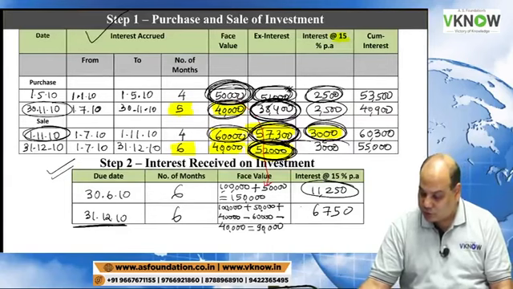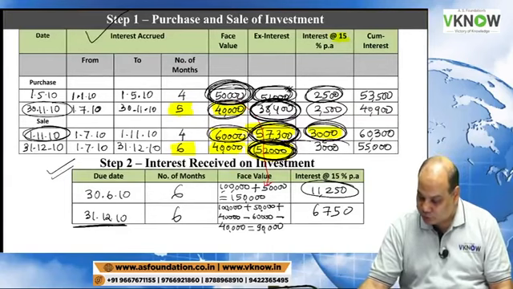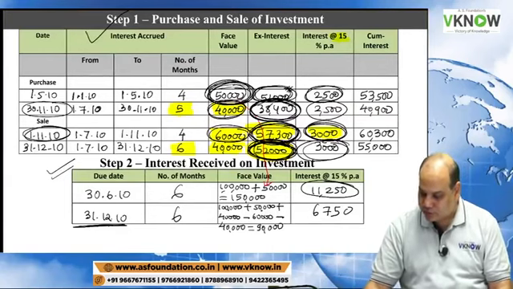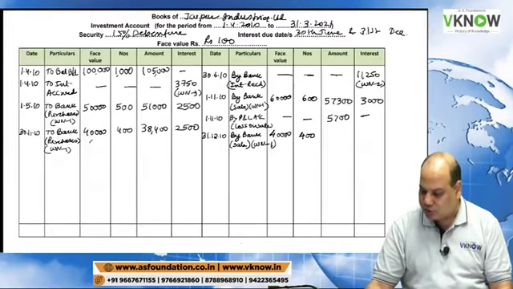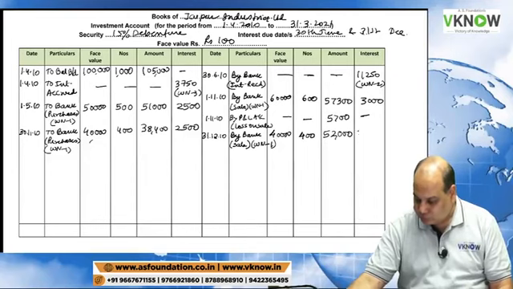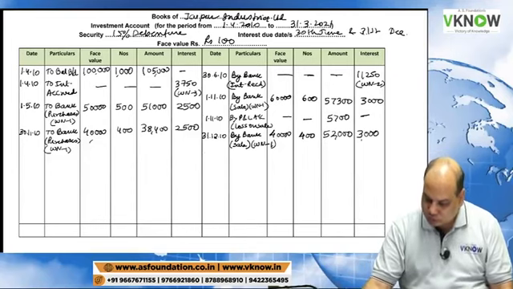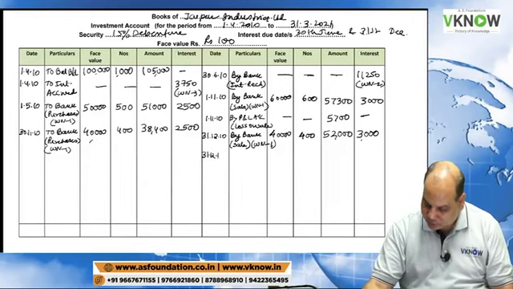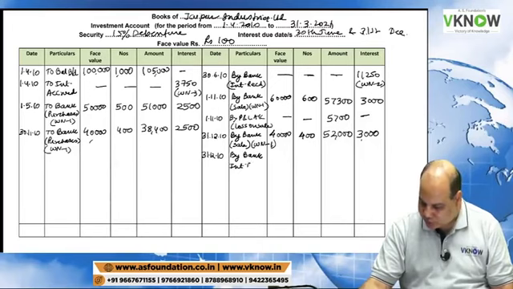And then if you see on the screen 52,000 and 3,000. So write down 52,000 in the amount column, ex interest amount, and 3,000 here. On 31/12/10, by bank, interest received.